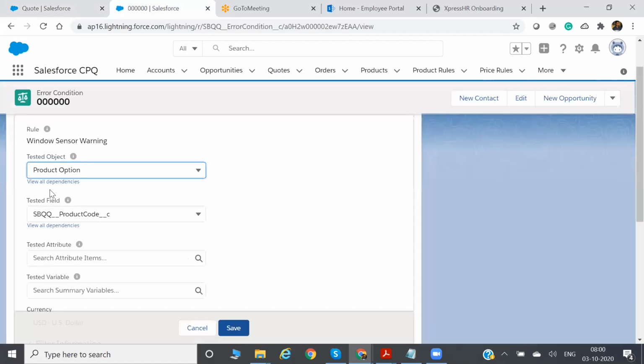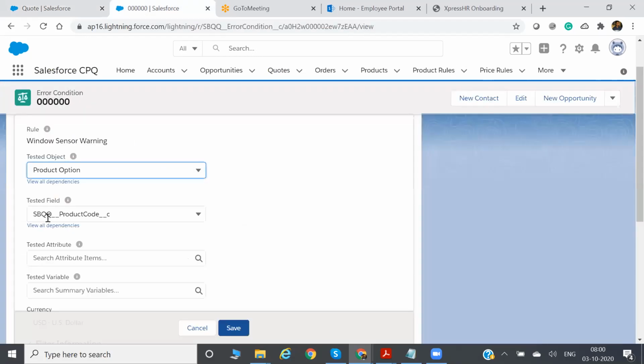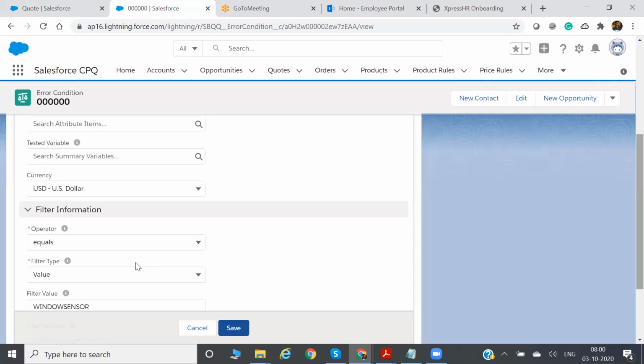Here you have selected the tested object as product option, so it will come to the product option part. Now for which product option it will be fired, it will check whether the product code equals Windows sensor or not. So it will check the field product code, filter value equals Windows sensor.